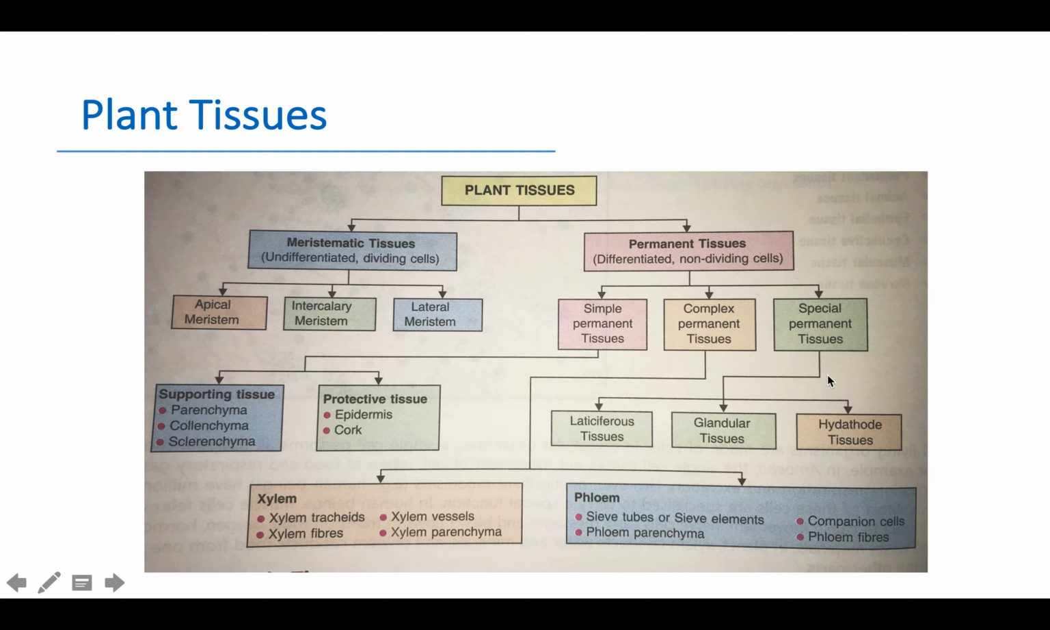Next is special permanent tissue. In this, some tissues are modified to perform special functions. This is lenticellular tissue. Next is glandular tissue, and next is hydroid tissue.